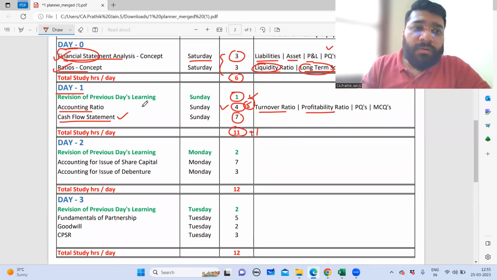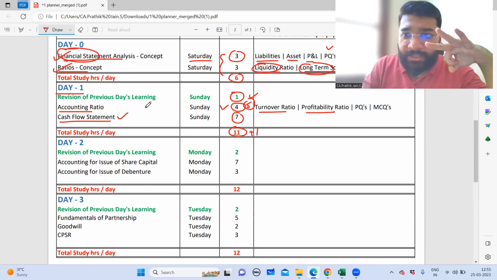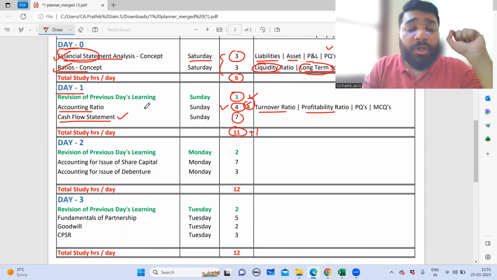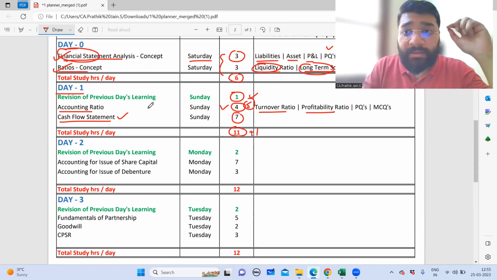Now, with day 0 and day 1, guys, we have completed financial statements and accounting ratios. By that virtue, you have completed your 20 marks from the board examination point of view, because these three chapters put together are targeted for 20 marks in the board exams.